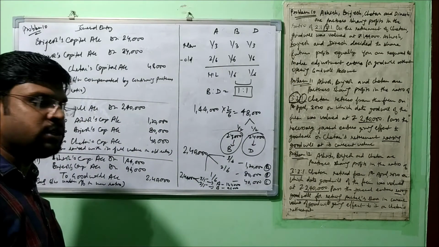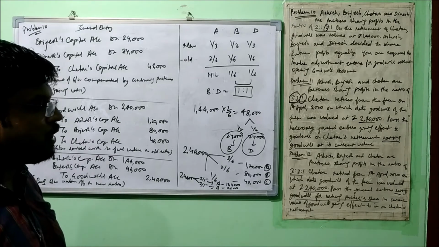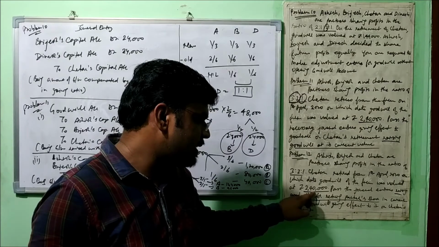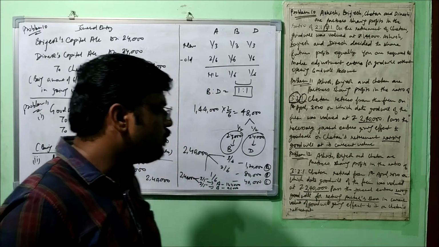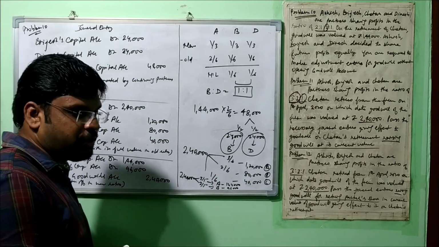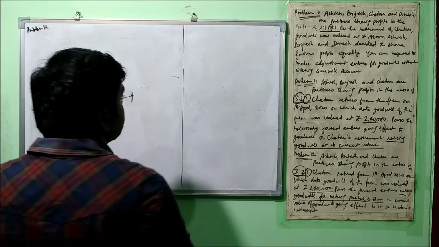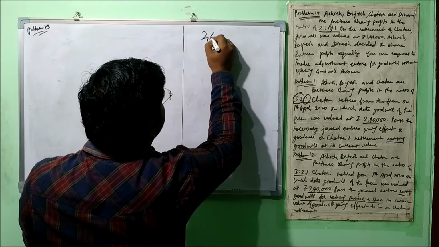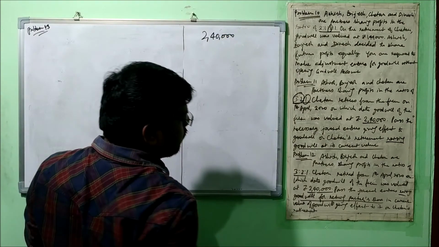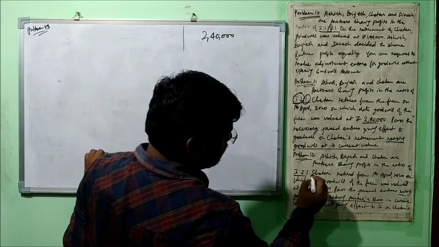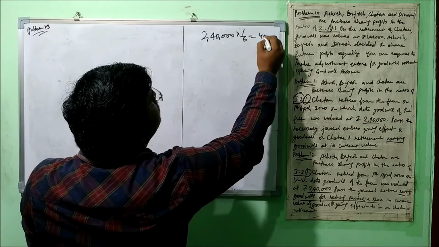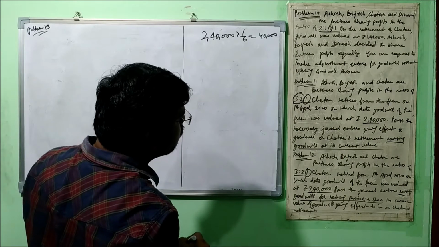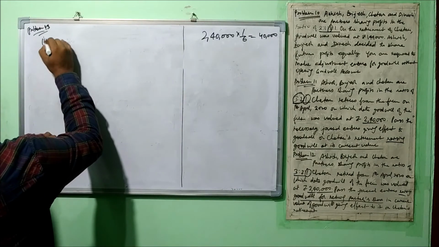Very first we'll have to raise the goodwill account, but with the share of the retiring partner. We'll have to calculate the retiring partner's share from this, and then we'll pass the entry and then it will be written off. Okay, so I'll just pass the entry here. So let's start solving problem number 12. Very first we'll calculate the share of the retiring partner in this amount, 2,40,000. So what is the share? Chetan is the third one, 1/6, that is 40,000. Right? Now we'll raise the goodwill account with this amount.